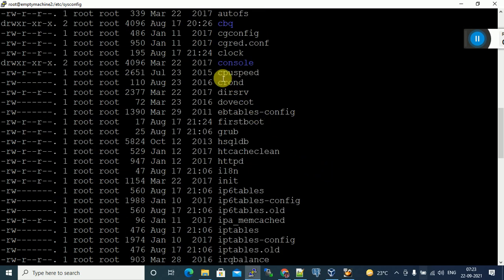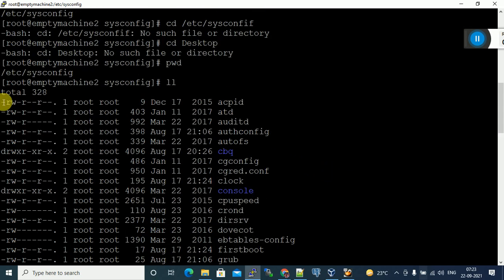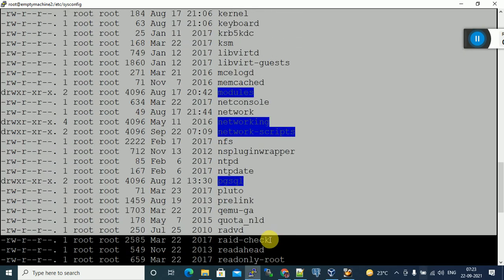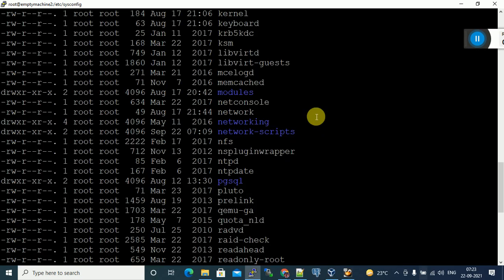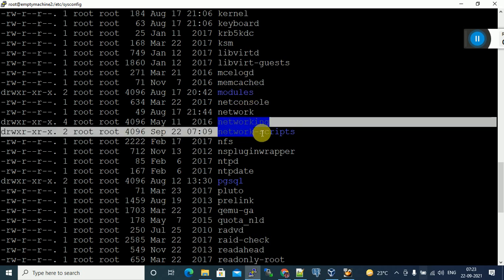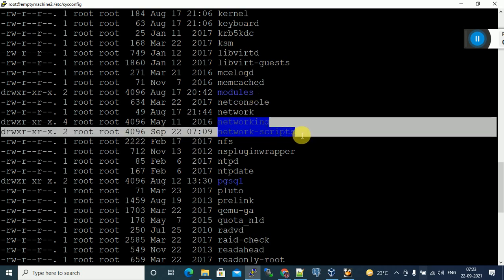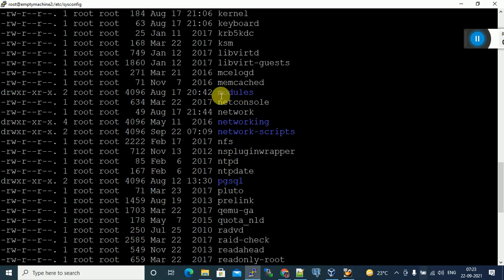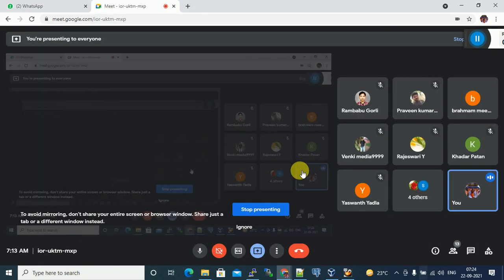In this location, what are the directories and what are the files? Can anyone tell me, how many folders and how many files? These blue colors, what are the highlighted blue ones? Those are directories, equivalent to folders in the Windows operating system.